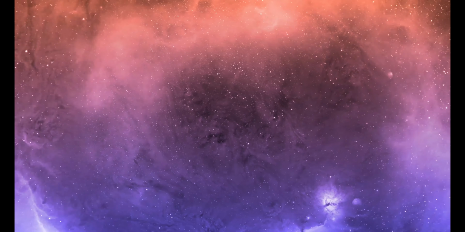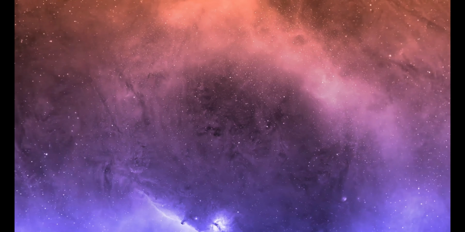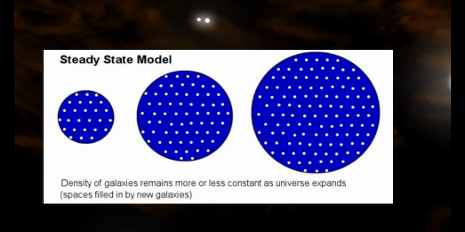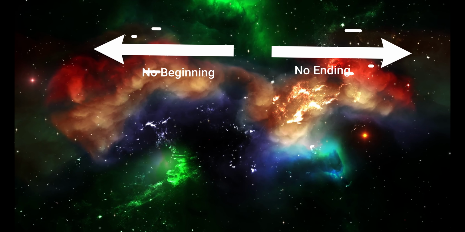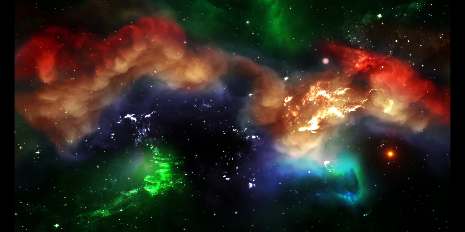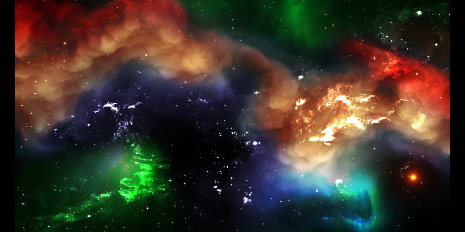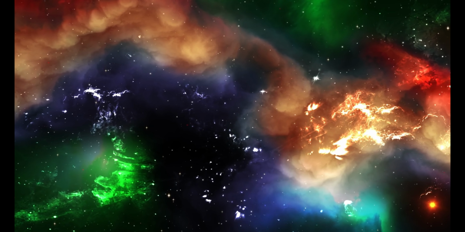Let's look at the second theory and see if this gives some answers to some of the questions that we have. Steady-state theory. This theory states that the universe is the same everywhere and for all time, both in the past and in the future. But calculations suggest that the universe is still expanding, so in order to maintain this constant state, matter must constantly be created out of nothing. This theory states that the universe has no beginning or end in time. Density of galaxies remains more or less constant as the universe expands. Space is filled with the new galaxies. This theory also couldn't answer many questions and was abandoned because it failed to explain universe expansion.